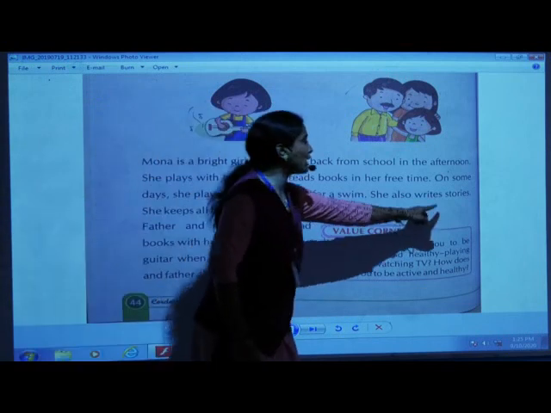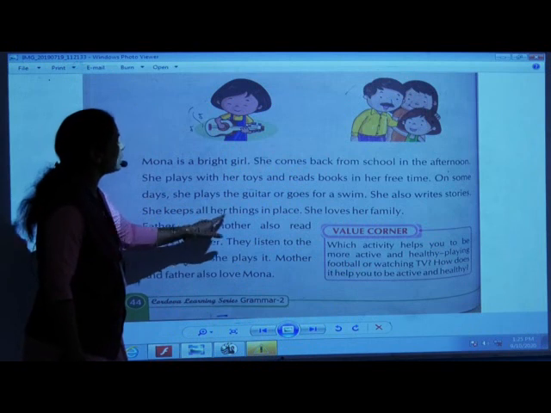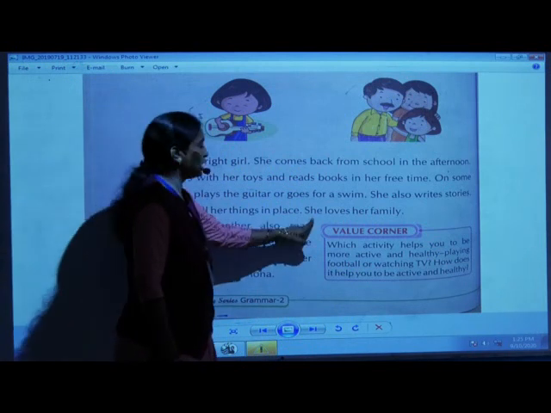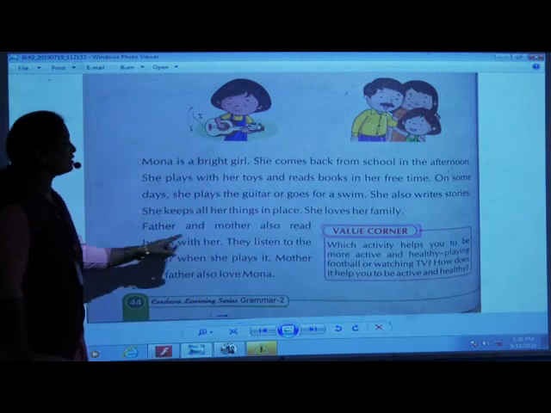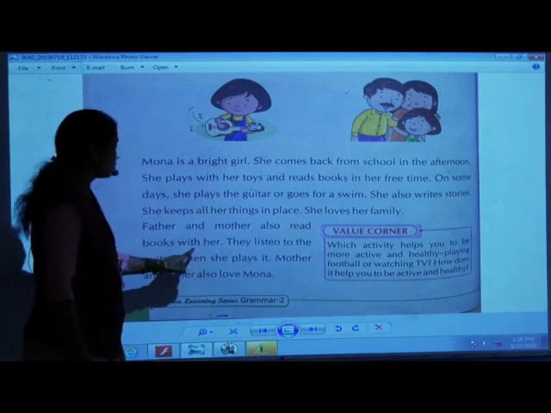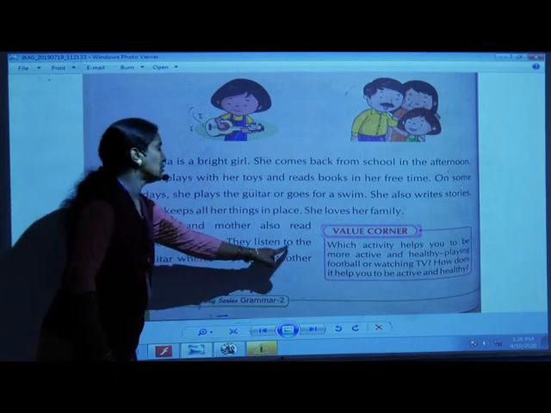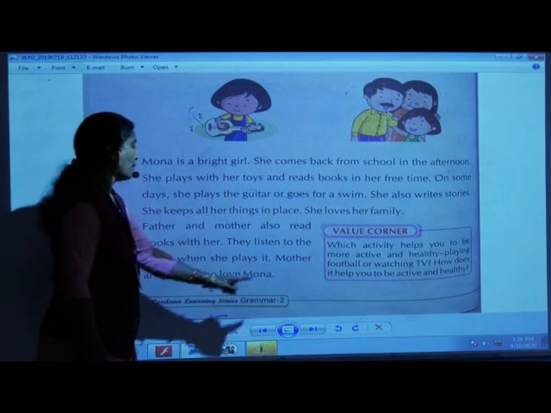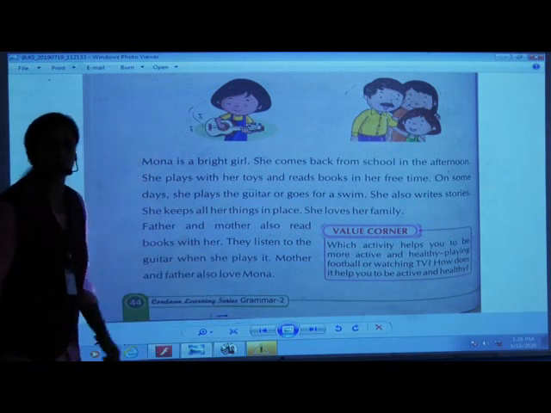She also writes stories. She keeps all her things in place. She loves her family. Father and mother also read books with her. They listen to the guitar when she plays it. Mother and father also love Mona.